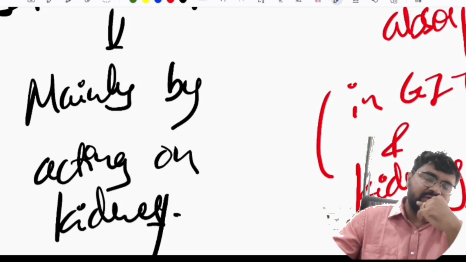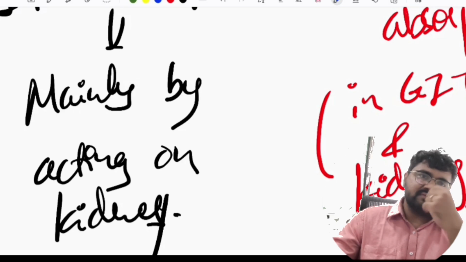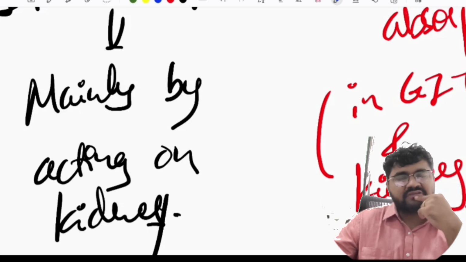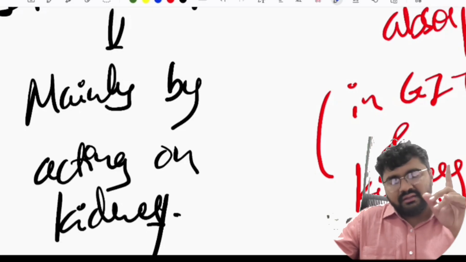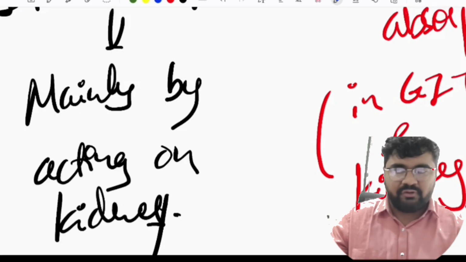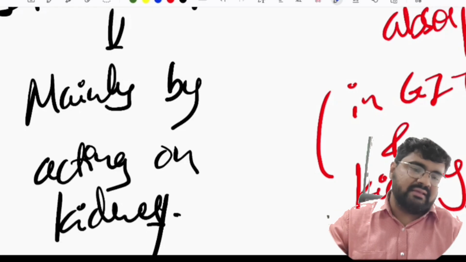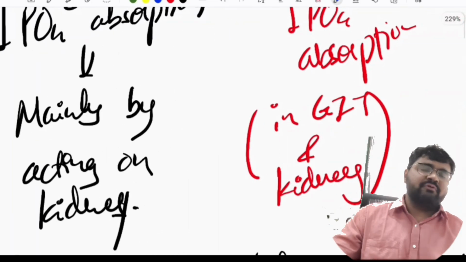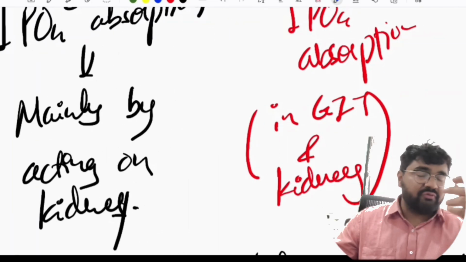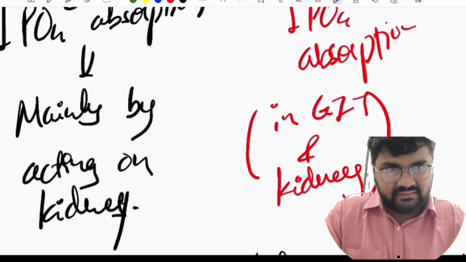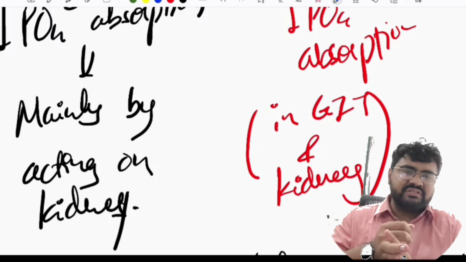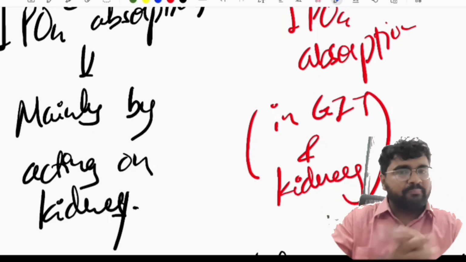Then 1,25 dihydroxy vitamin D3 वो क्या करता है? How does it maintain calcium level? Does it increase or decrease calcium levels in the blood? Okay, it again increases. Very good. It again increases calcium and it decreases the phosphate absorption. Okay, it again acts in GIT and kidney, right? From GIT अगर तुम्हें उसको absorb करना है, so you need vitamin D3. Okay, so from kidney, from GIT, vitamin D3 तुम्हारा absorb करने में help करेगा.